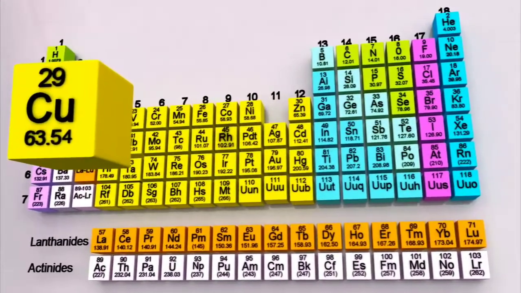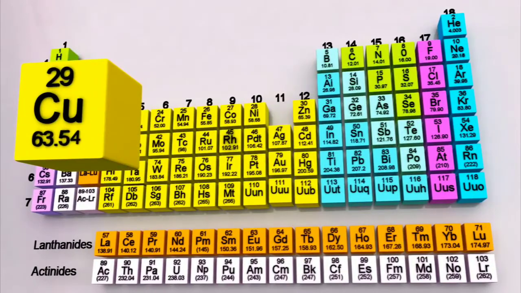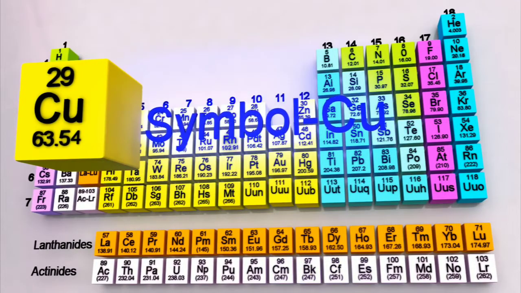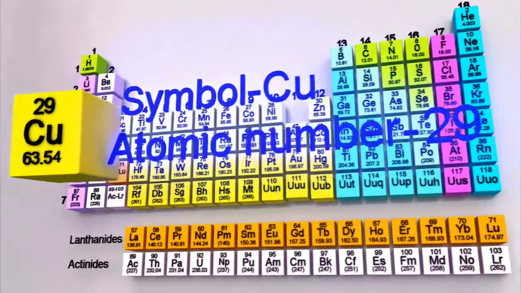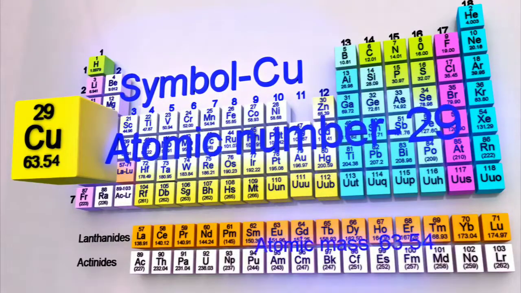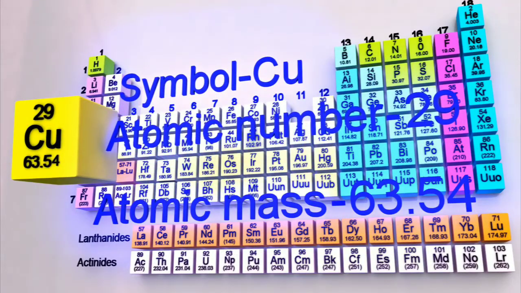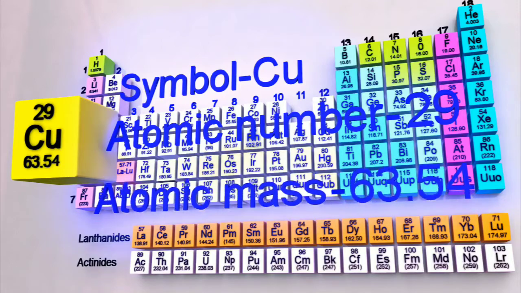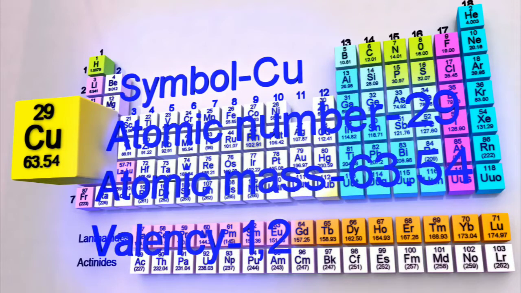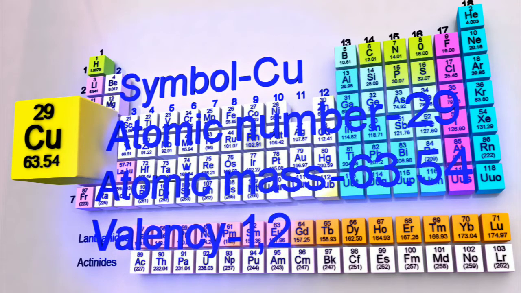And it's represented by the symbol Cu. Its atomic number is 29, its atomic mass is 63.54, and it exhibits valency of 1 and 2.